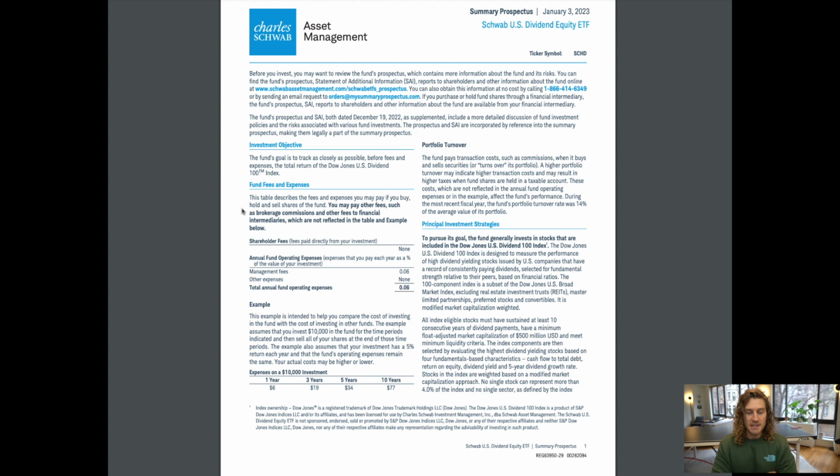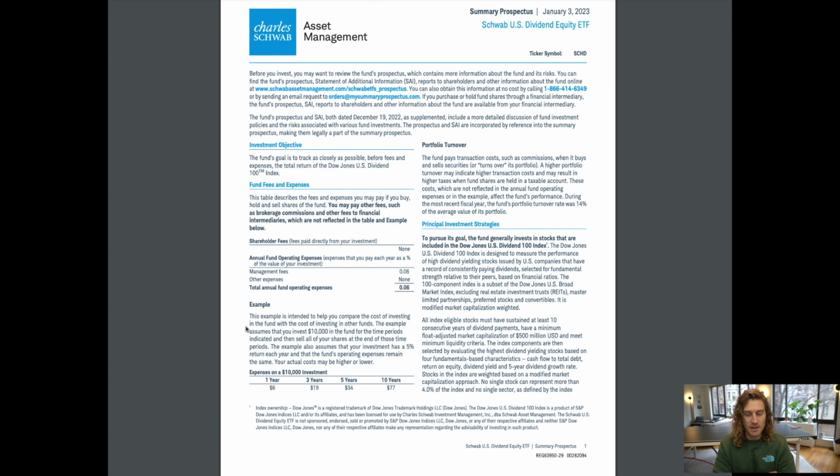Fund fees and expenses. This table describes the fees and expenses you may pay if you buy, hold, and sell shares of the fund. You may pay other fees, such as brokerage commissions and other fees to financial intermediaries, which are not reflected in the table and example below. Shareholder fees. Fees paid directly from your investment. None. Annual fund operating expenses. Expenses that you pay each year as a percentage of the value of your investment. Management fees. 0.06. Other expenses. None. Total annual fund operating expenses. 0.06.